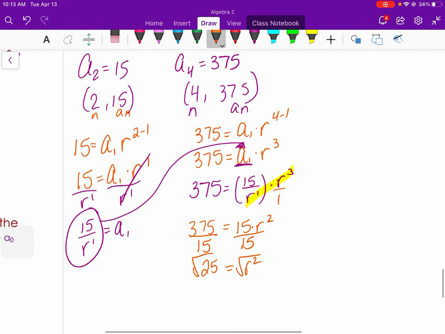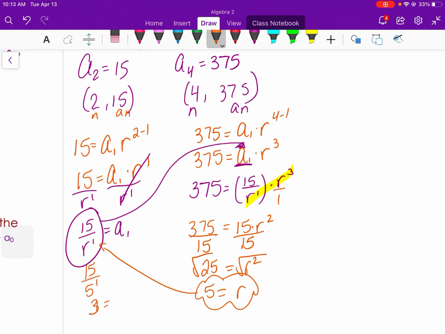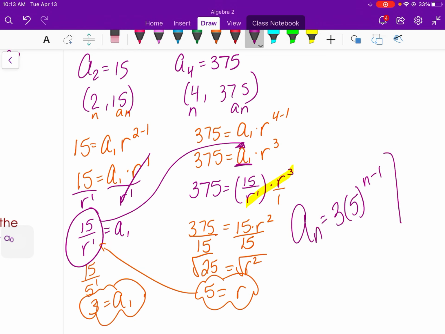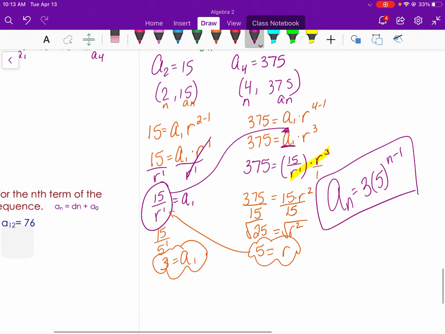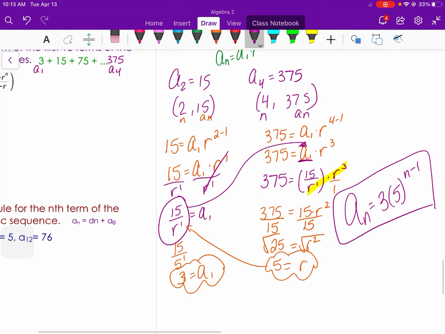Then take the square root, and we get r equals 5. Plug that back in over here and you get 15 over 5 to the first, which is 3. That's going to be your a sub 1. So the final answer would be 3 times 5 to the n minus 1 power. So just practicing that substitution as well.